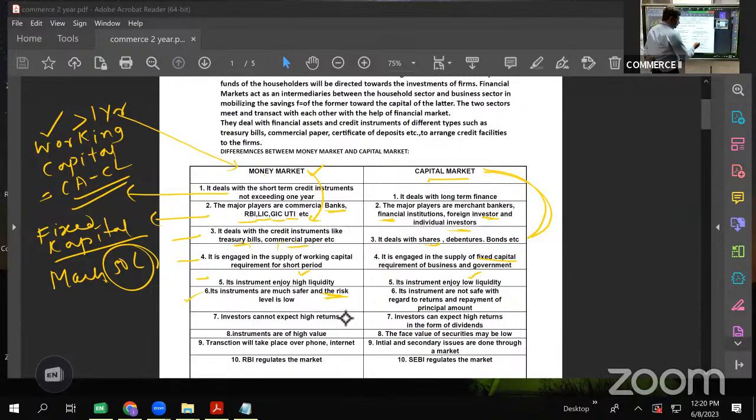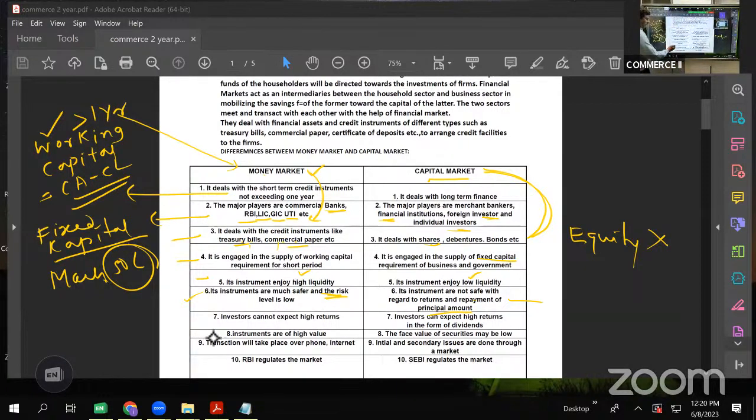And here its instruments are not safe with regard to returns and repayment of principal amount. Right? Here risk is high. In case of capital market, risk is high and there is no guarantee. Like if you purchase equity shares, there is no guarantee of redemption of that amount. If you are investing in debentures, your amount will be repaid. Redemption is there. But if you are purchasing or investing in equity share, there is no redemption. So that is what this point says. There is no guarantee of repayment of the principal amount in case of capital market.